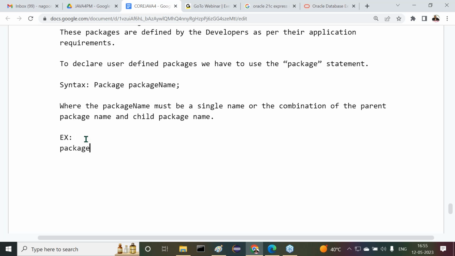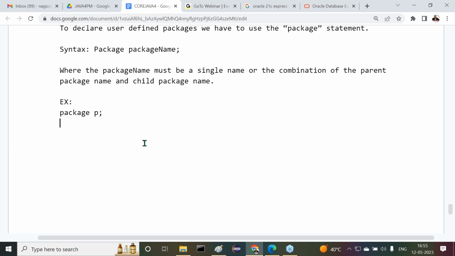I want to give some examples. Package P, only one name, that is only a single name. Say for example, package P1.P2.P3. Here P1 is the parent package name. P2 is a child package name. P3 is a child package name. That means P1 is a parent to P2, P2 is a parent to P3, and P2 is a child to P1. Sir, are you getting it or not?